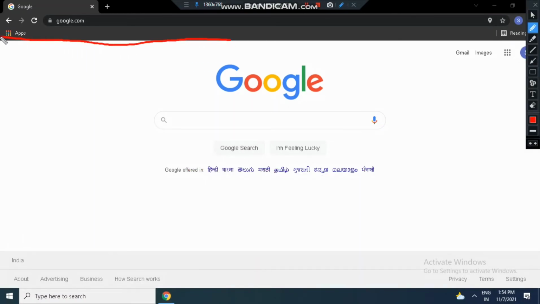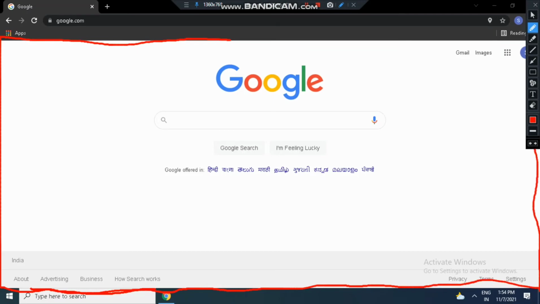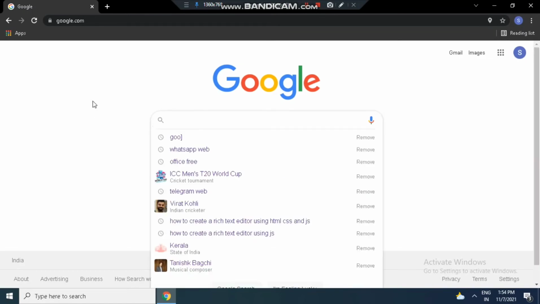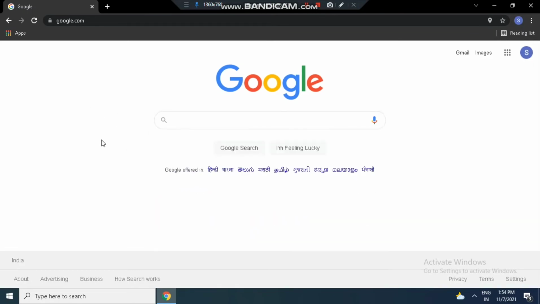Whatever I am underlining, this white part and this gray part, from before the search bar and everything there, is the main content of the website. People don't work on the title and metadata, people work here. We type like this, then Google search, and all of these are there.